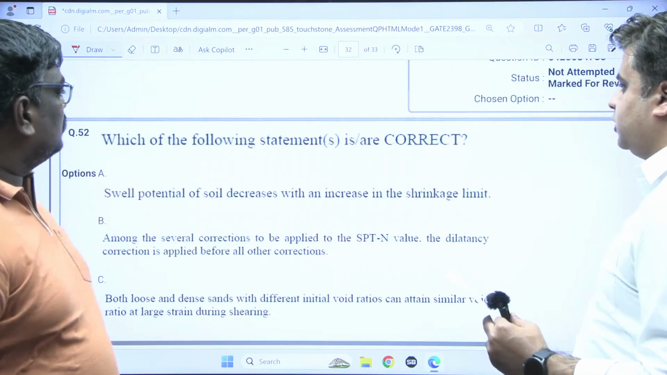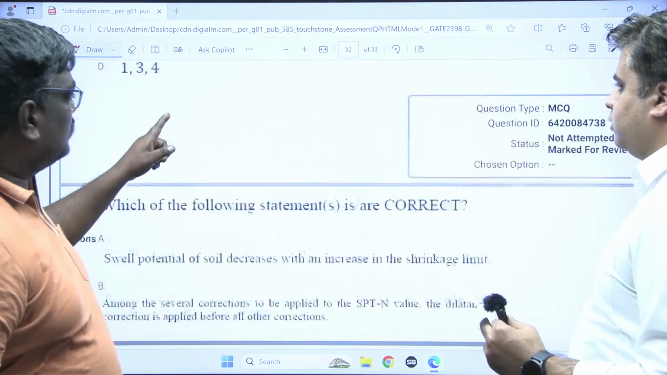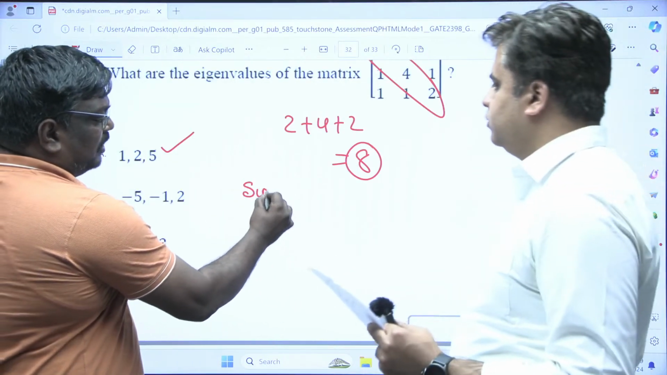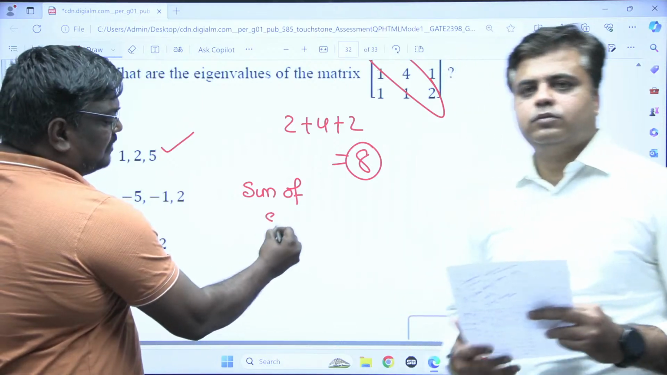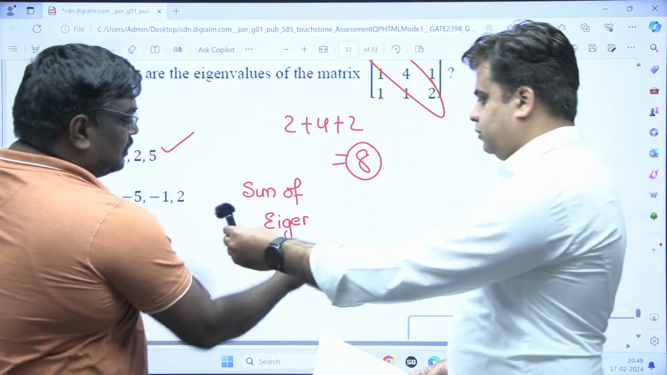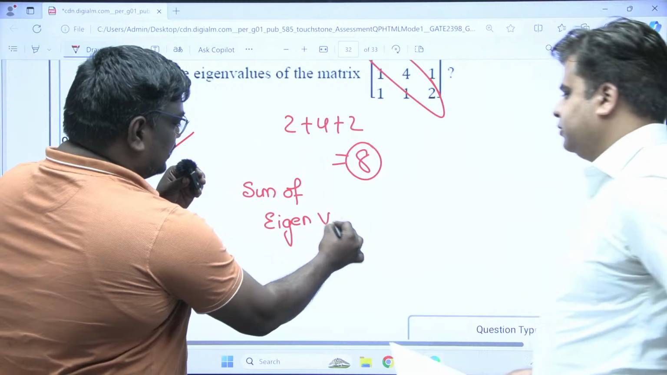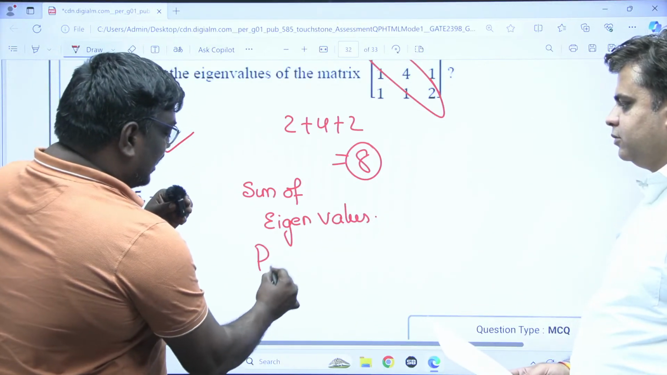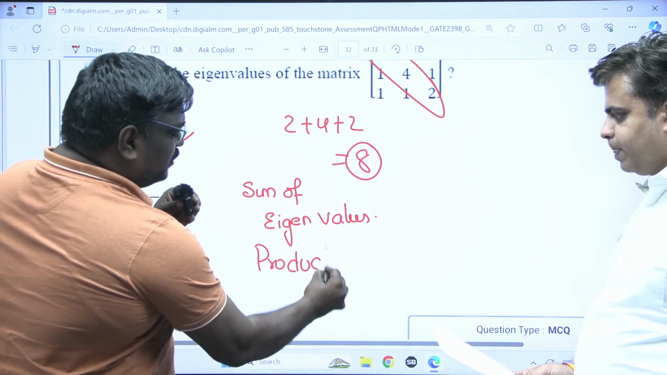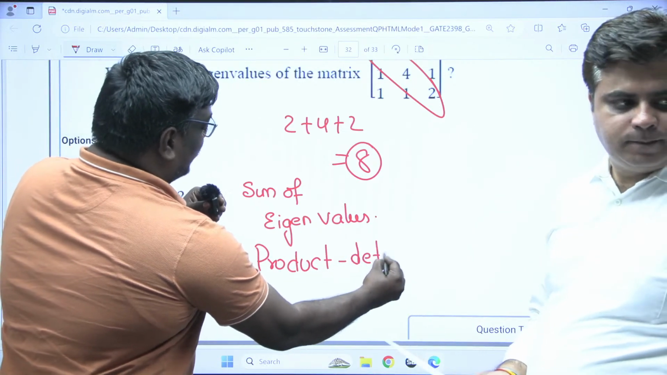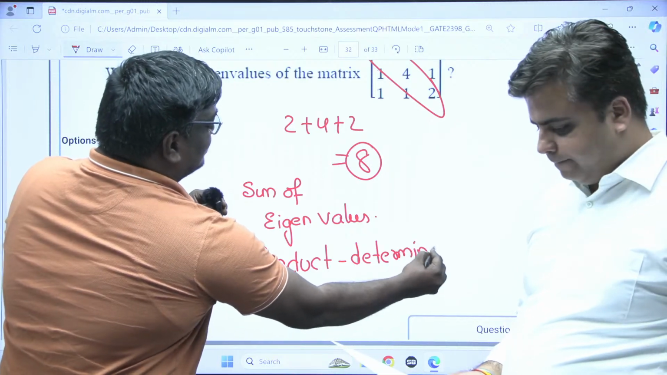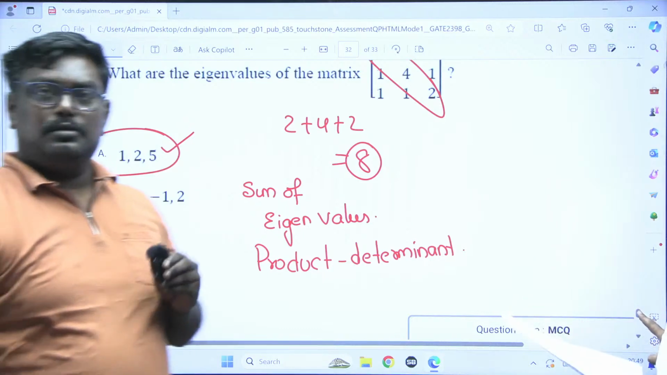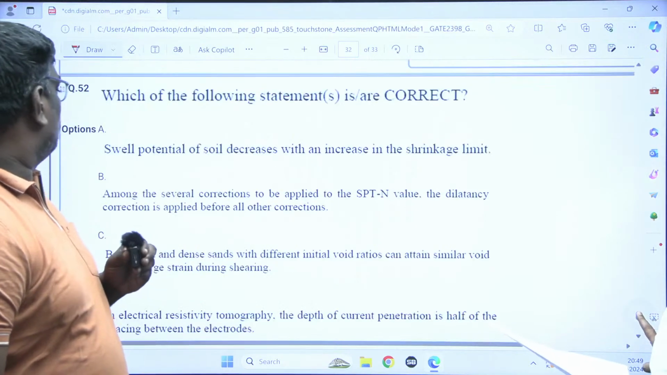This is a soil question. See, students, the trace of a matrix is the sum of the eigenvalues, you can check. And next thing is, the product of the eigenvalues is nothing but the determinant. If you use these properties, you can easily solve. And the answer here is 1, 2, 5. So option A is the correct answer. Next is this question number 52.